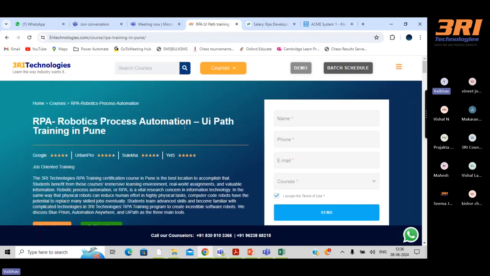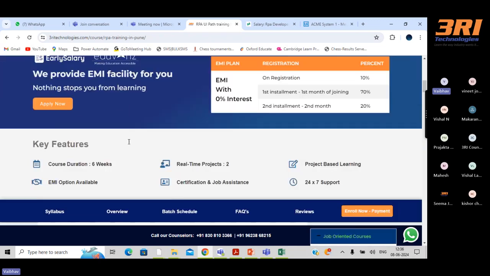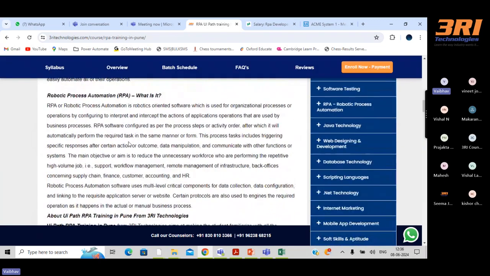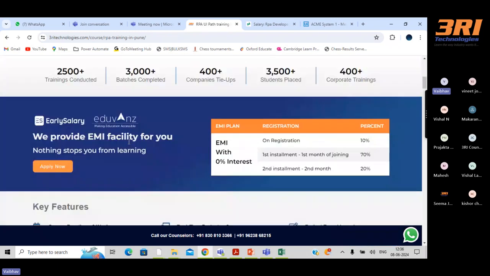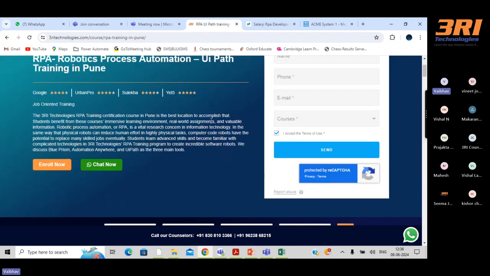And I think for 3i Technologies, you people are already aware. This is the web page for 3i Technologies, where we have given all the necessary information. Apart from that, if you need any more details from me, you can ask Seema ma'am to connect with me, so I can resolve any questions or doubts related to course enrollment.